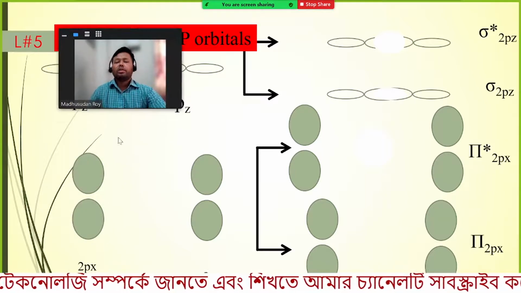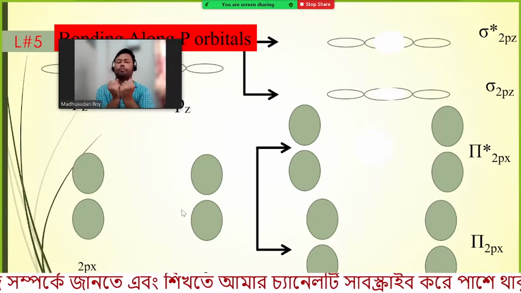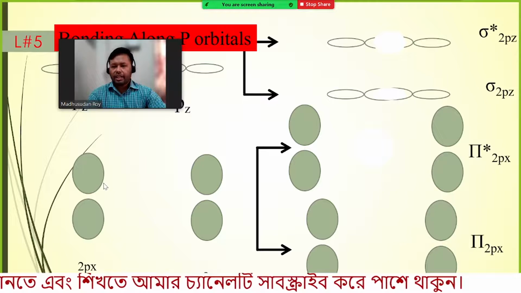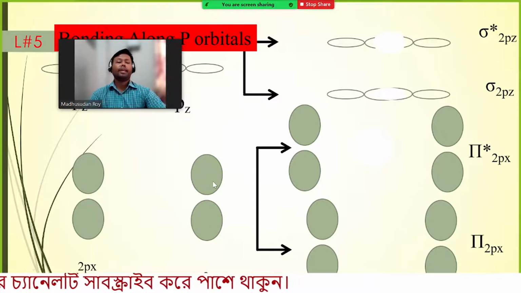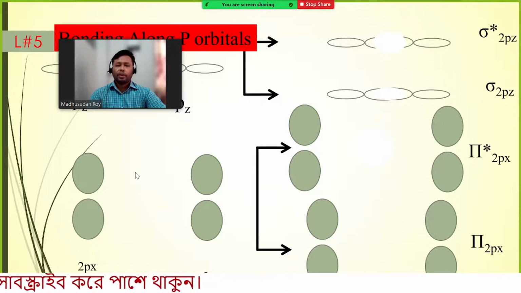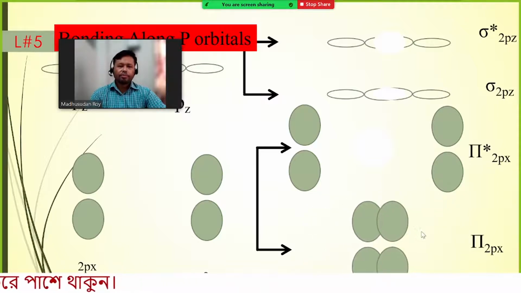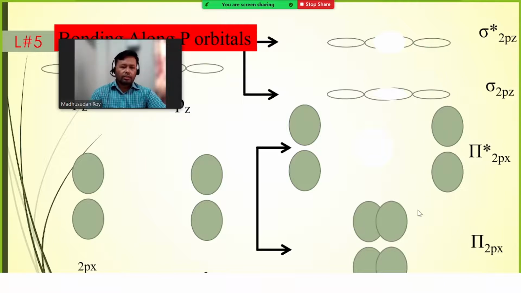What about the side by side overlap? If you consider this is 2px, when the 2px orbitals come together, what happens? Here side by side overlap is possible. The shape of the molecular orbital for this one, we can have the electrons here or here.